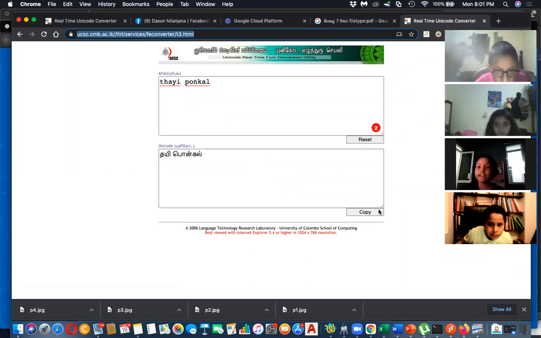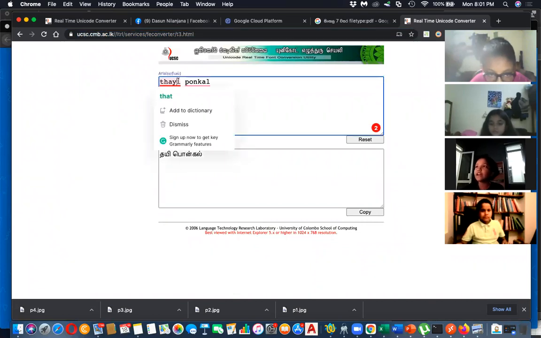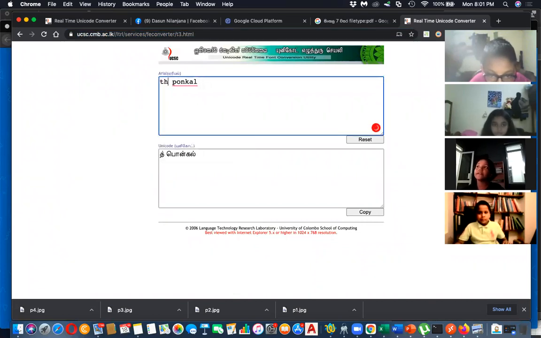When I'm opening those things, some are blocked now. Which one? This UCSC links? No, sir, that ICT paper grade 7. Yes, file type can be blocked, son. Don't worry, some are blocked, some are okay. I'm not sure this is Thai Pongal. I think this is wrong.